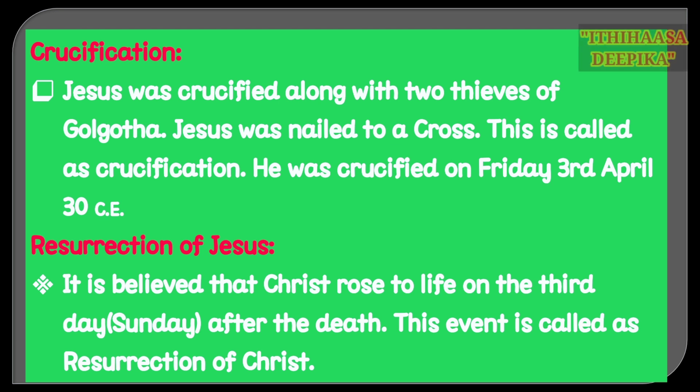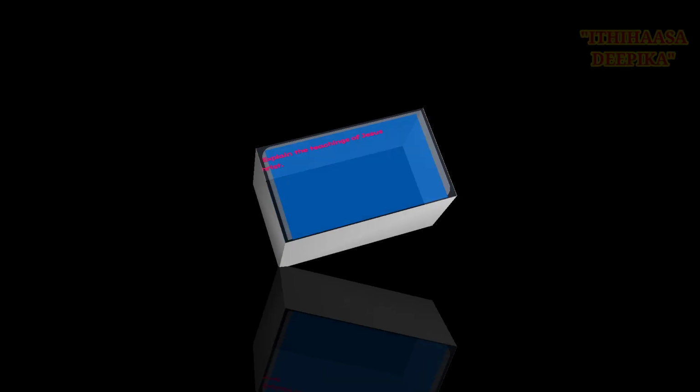Therefore, he was crucified. Jesus was crucified along with two thieves at Golgotha. He was nailed to a cross. This is called crucifixion. He was crucified on Friday, 3rd April 30 CE. Resurrection of Jesus: it is believed that Christ rose to life on the third day after his death. This event is called the resurrection of Jesus.